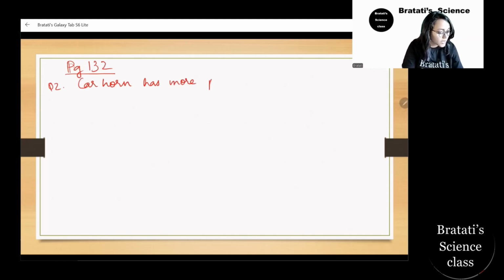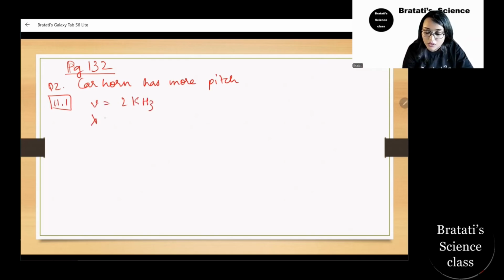Okay, the speed of sound, speed is v equals distance by time. A sound wave, example 11.1. A sound wave has a frequency of 2 kilohertz, that is nu equals 2 kilohertz. Wavelength lambda equals 35 centimeter, which we can convert to meter. That will be 0.35 meter, lambda.